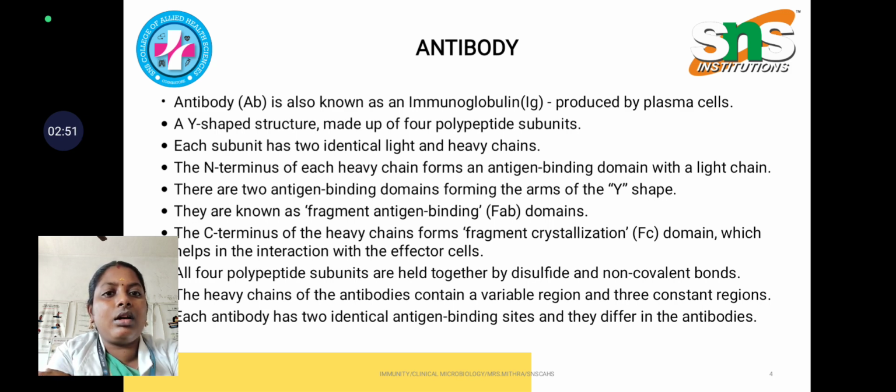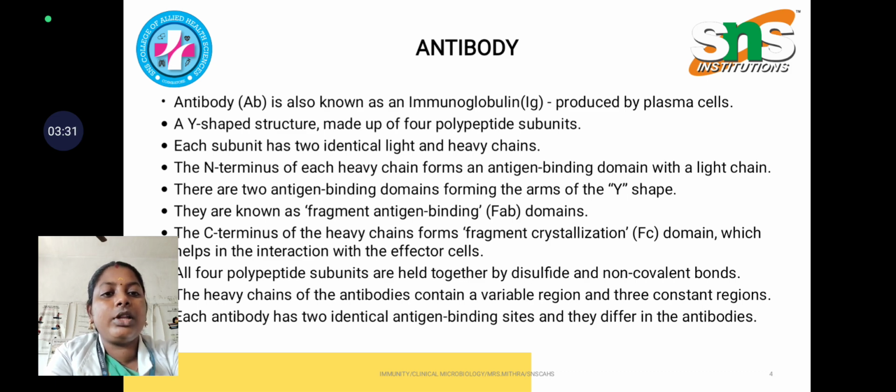So there are 2 antigen binding domains that form the arms of the Y shape, and that site is called the fragment antigen binding site. The C terminus of the heavy chains forms the fragment crystallizable region, which helps in the interaction with the effector cells. And all 4 polypeptide subunits are held together by disulfide bonds. Disulfide means S bond S, along with non-covalent bonds. And the heavy chains of the antibodies contain the variable region and 3 constant regions.